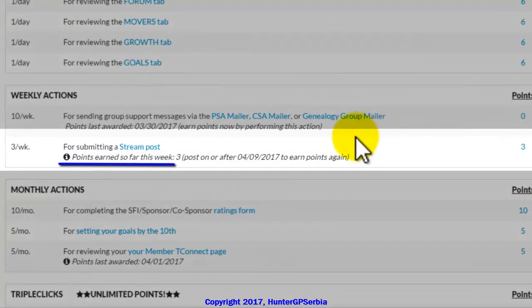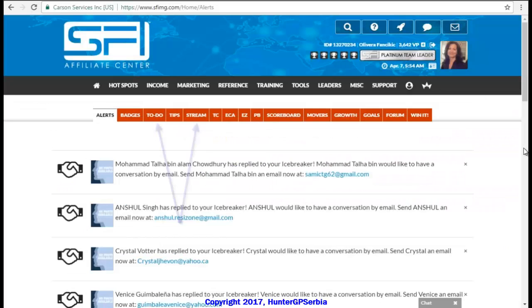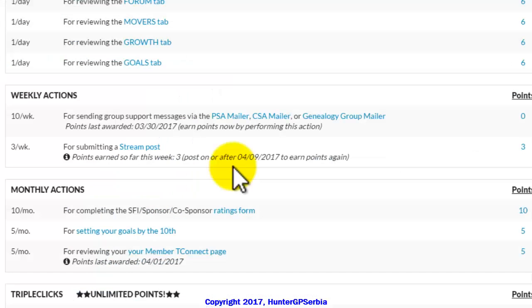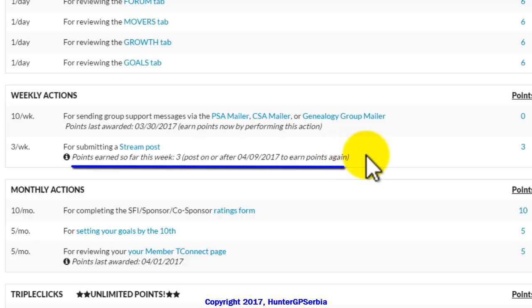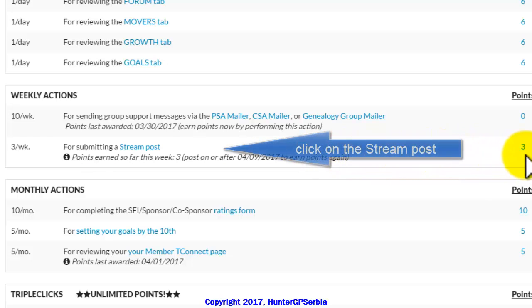Let us start with a stream post action. You can do this action from the to-do list within weekly actions, or you can do it from your Stream tab within the daily actions. You have to post 3 times a week. For every post, you will gain 1 Versa point. Therefore, you can gain 3 Versa points per week.